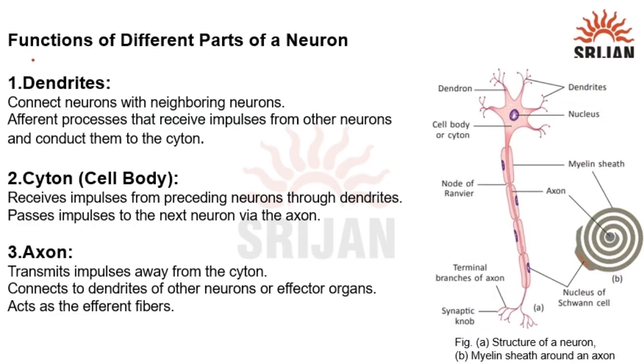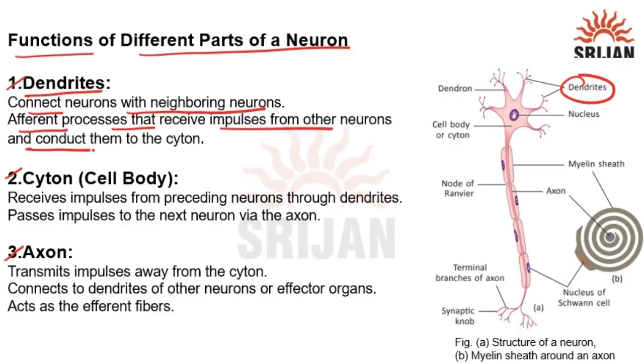Now, let's move on to the next topic, which is the functions of different parts of a neuron. As we know, there are three parts of a neuron, which are dendrites, cyton, and axon. First of all, we will talk about dendrites. Dendrites connect a neuron with neighboring neurons. They are afferent processes that receive impulses from other neurons and conduct them to the cyton.